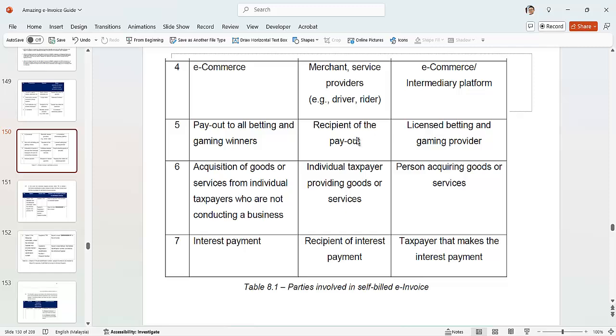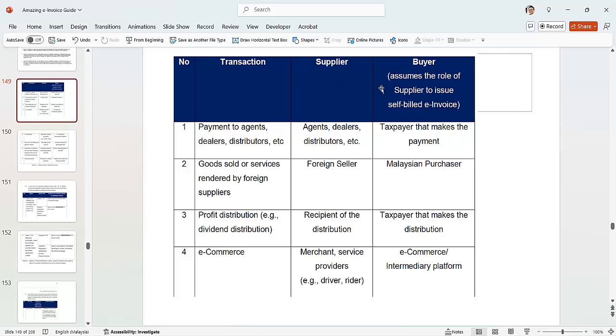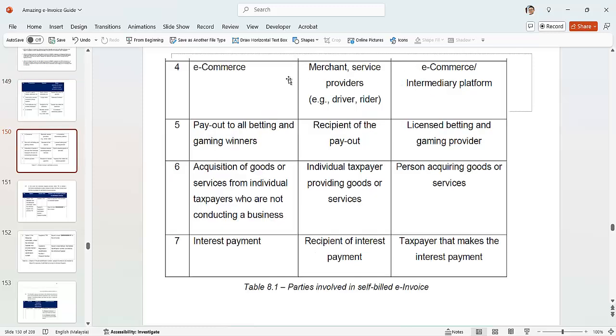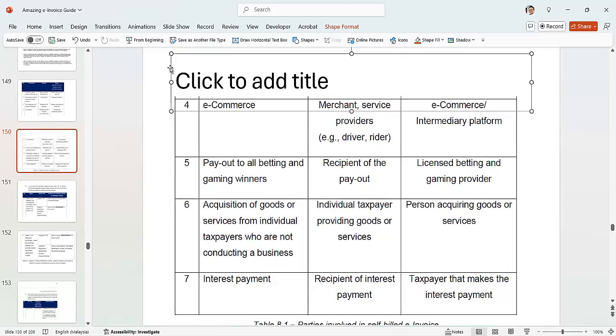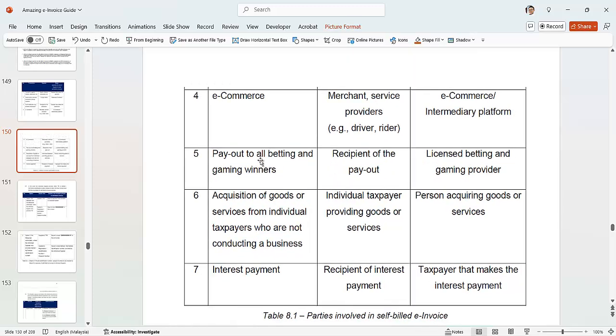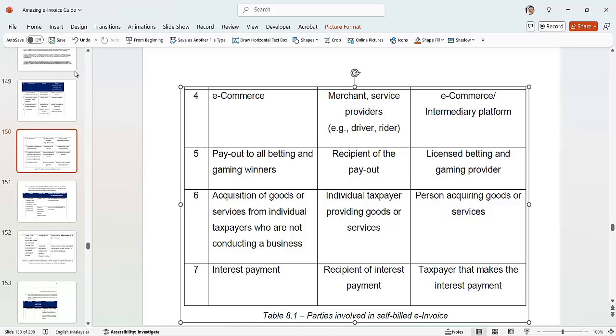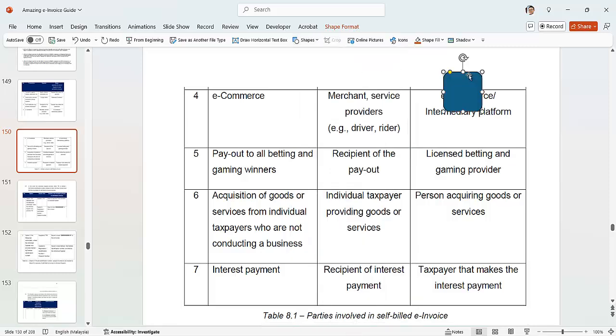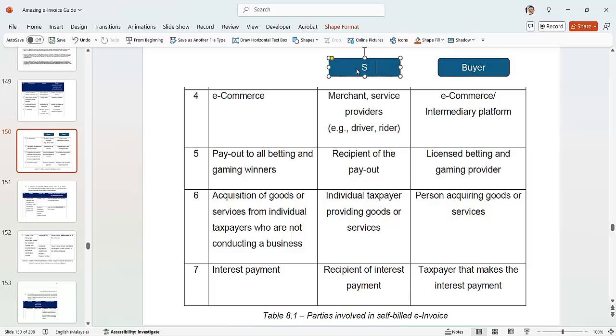Okay, so like the payout case here, it will be the buyer. So this is the buyer and this is the supplier. This is the buyer. Not bad, huh? This is the buyer, so no need to flip to the other side. And this is the seller. Oh, supplier. Okay, supplier.